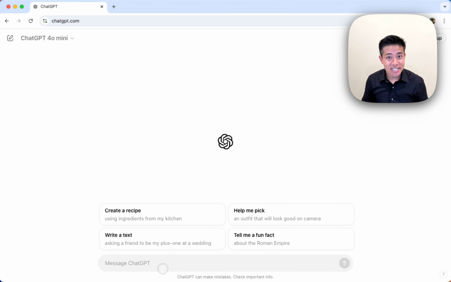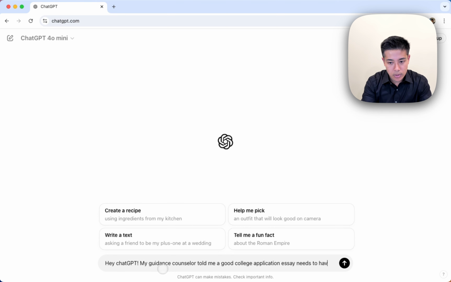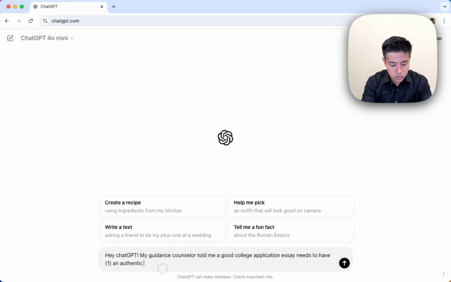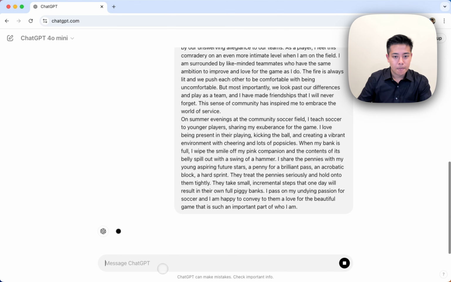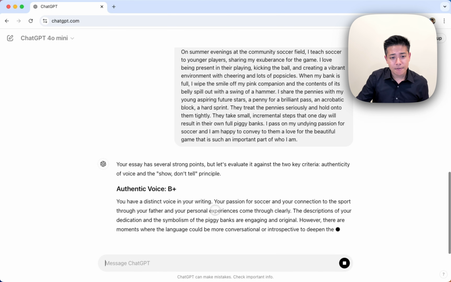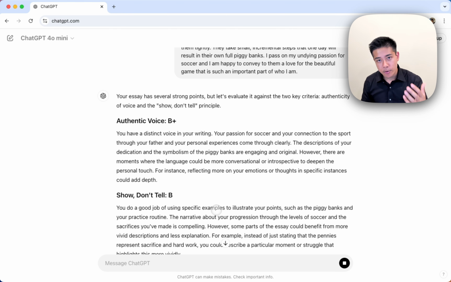Then I would at minimum go ask ChatGPT, and I would tell it, my guidance counselor told me a good college application essay needs to have 1, an authentic voice, and 2, showing, not telling. Please grade my essay based on that rubric. And then once again, I paste the essay. Now, in this case, the feedback I'm going to get will be slightly better than what I would otherwise get if I hadn't actually told ChatGPT what to look for.